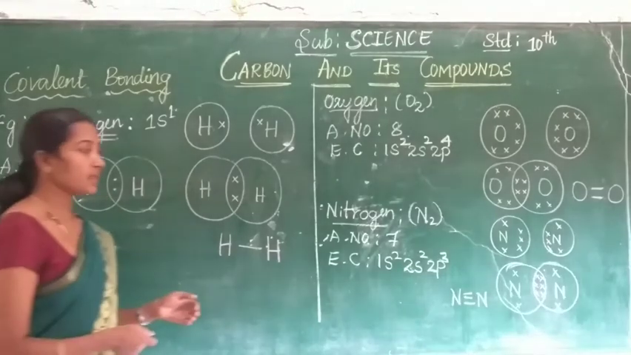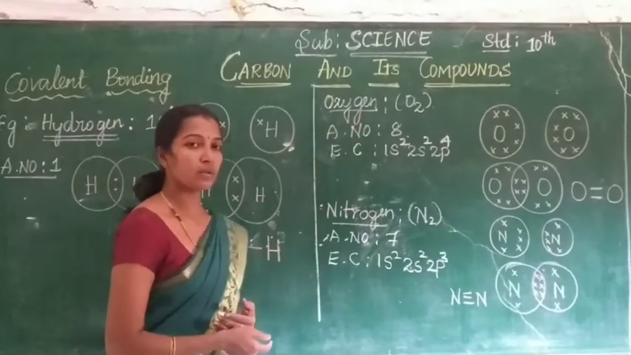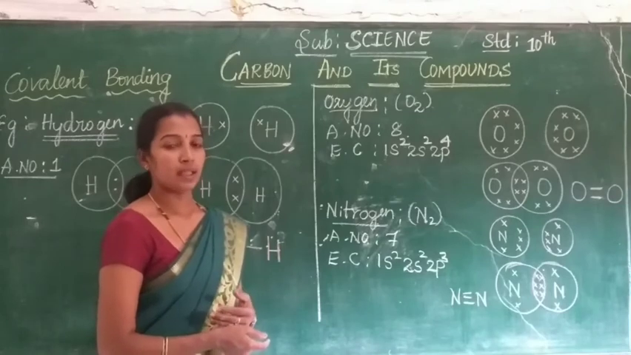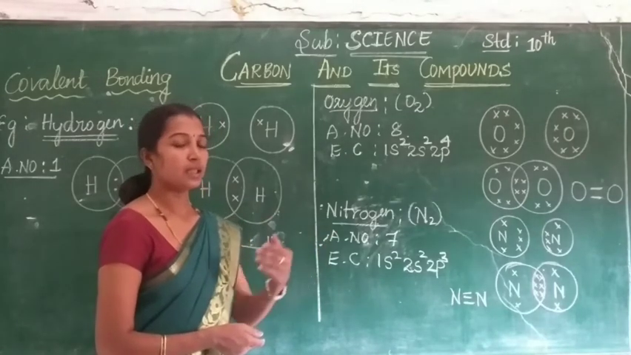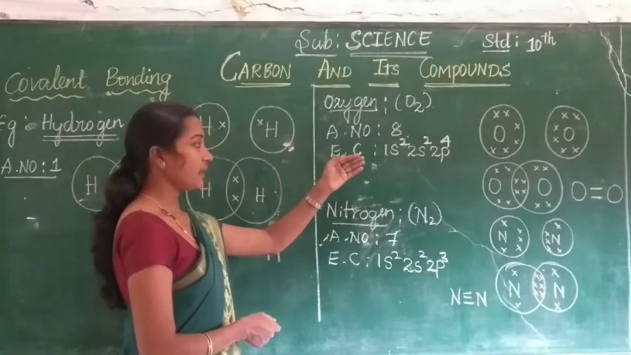Now let's see another example, that is oxygen. Oxygen is also going to make an oxygen molecule by sharing electrons of 1 atom of oxygen with another atom of oxygen. The oxygen atomic number is 8.